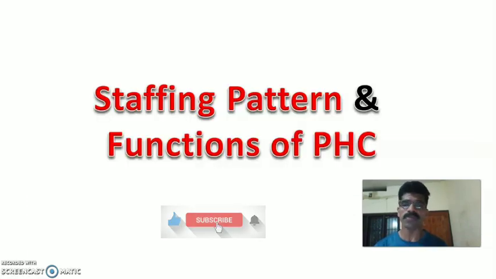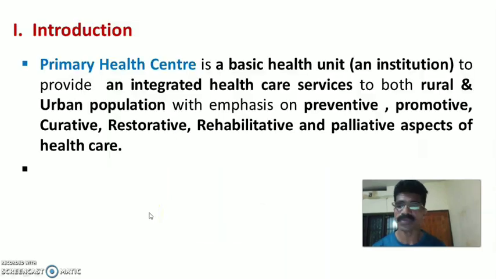The topic for the session is staffing pattern and functions of primary health center.